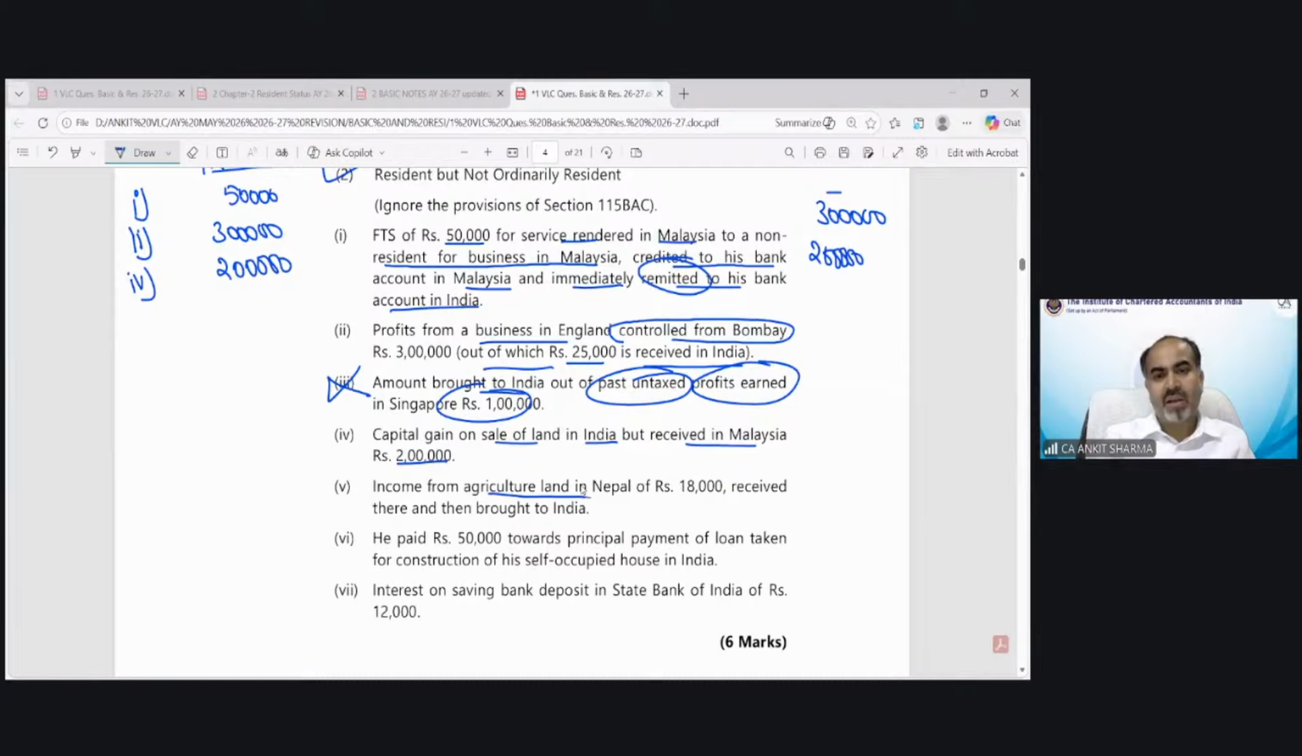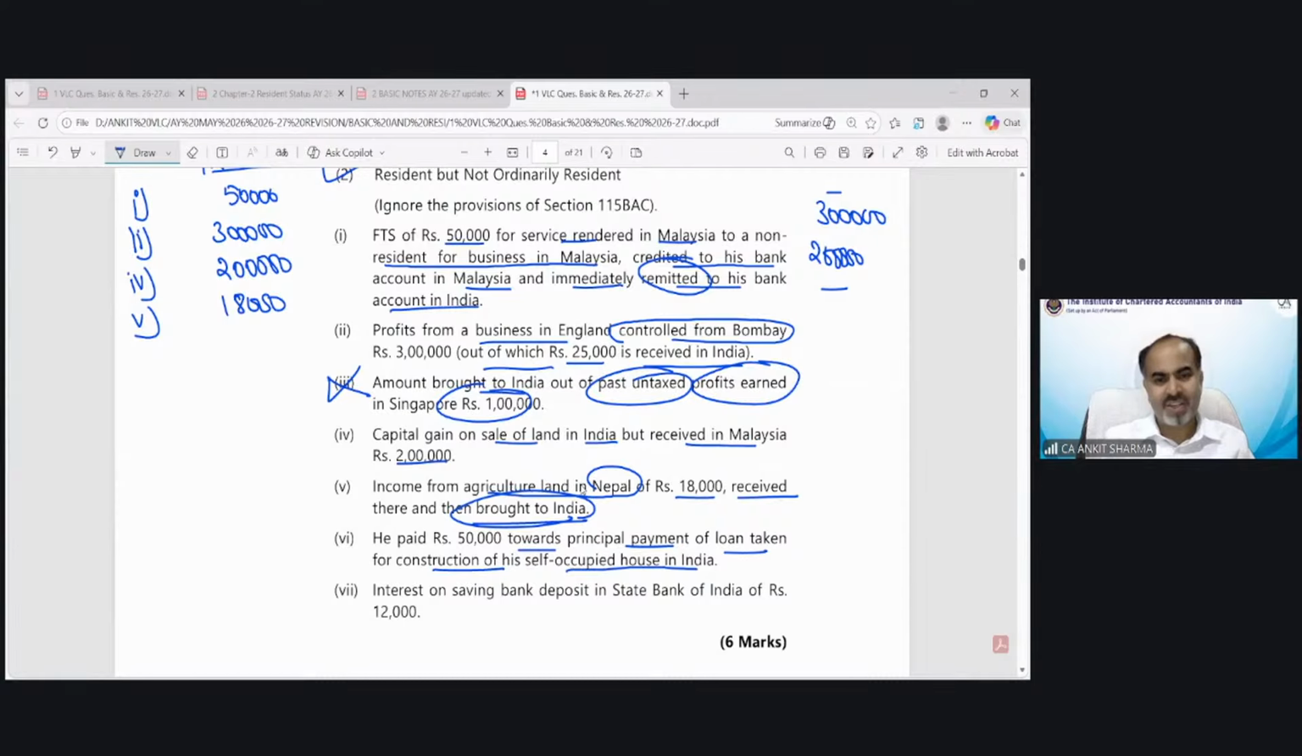Income from agricultural land in Nepal, 18,000 received there and then brought to India. So in this case, everything is going to be taxed. 18,000 is going to be taxed, but not going to be taxed in this because bringing in or remittance does not affect your taxability. He paid 50,000 toward principal payment of loan taken for construction of his self-occupied house.